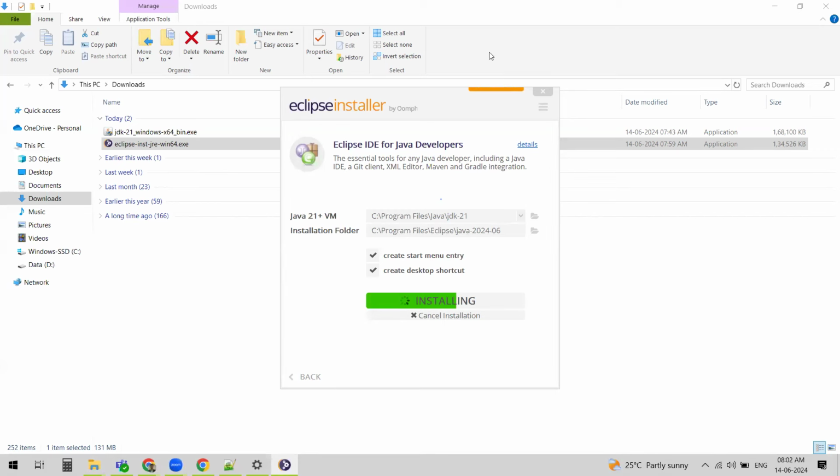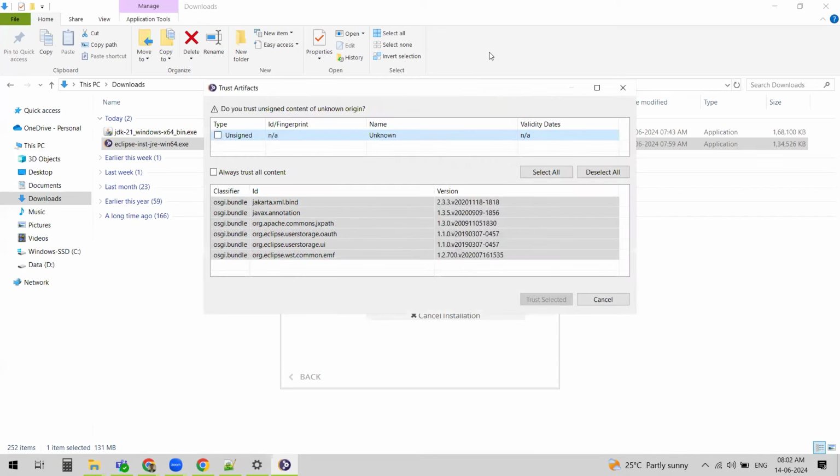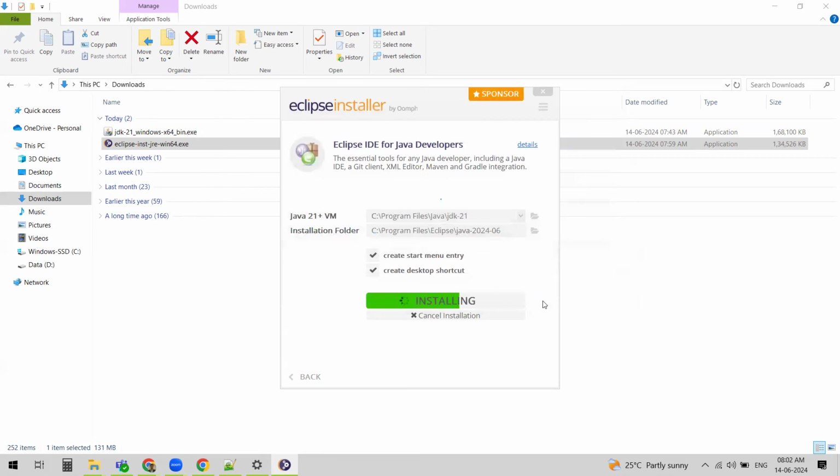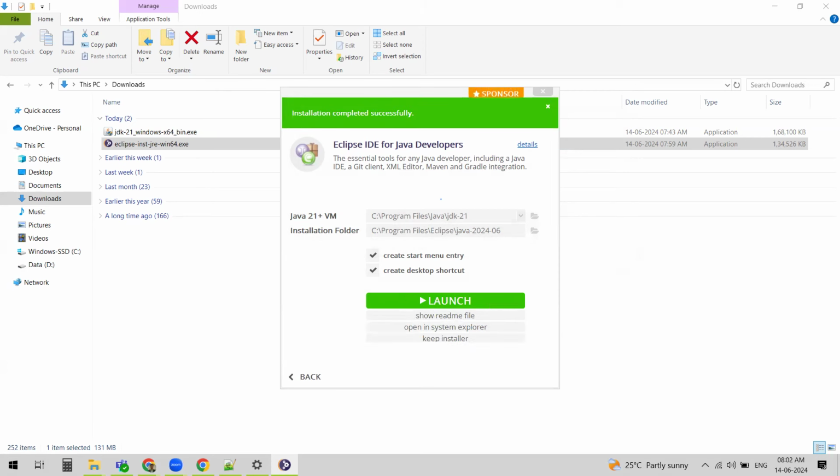So till now, we understood what Java is, what the Java features are, and what the different types of programming languages are. If you get something like this, just check on unsigned. You have to select this checkbox, which is unsigned, and then just say trust selected. We have discussed Java features and the three components of Java, and then we installed JDK, and now we are installing the IDE called Eclipse.